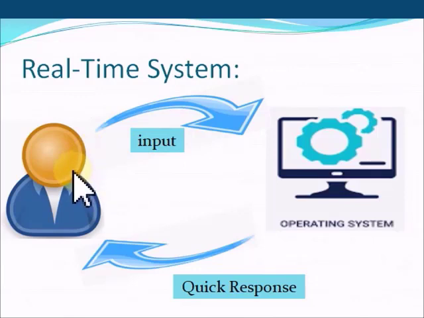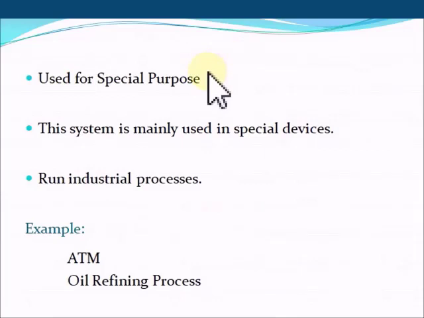In a real-time system, the operating system must produce a response in a specified time. Let's say if this user is giving an instruction, the computer will process it and give the result to the user in a limited time. Real-time system cannot be used commonly at home or offices. It is meant for the special purpose only where quick response is required by the system. In most of the household electronic devices, it is used, like in microwave oven. This system helps a lot in running industrial process.